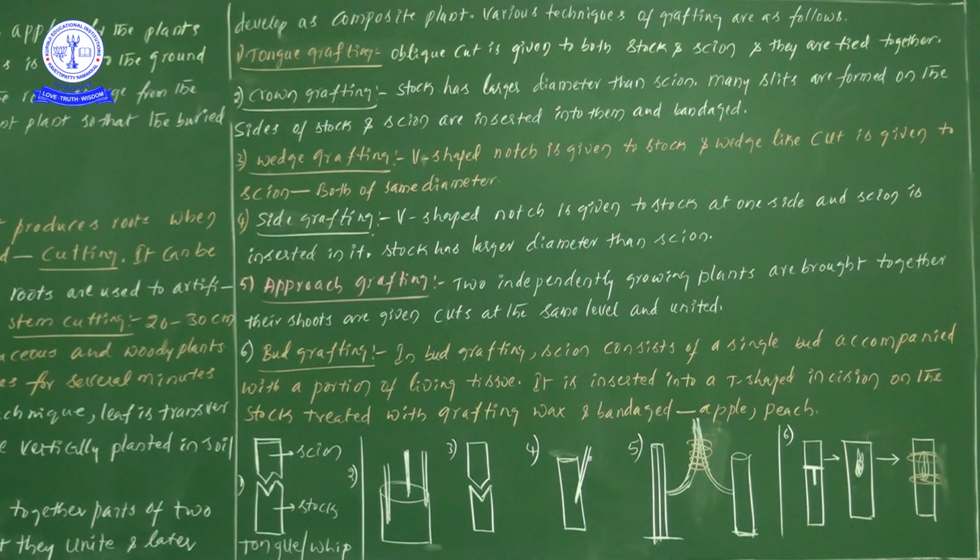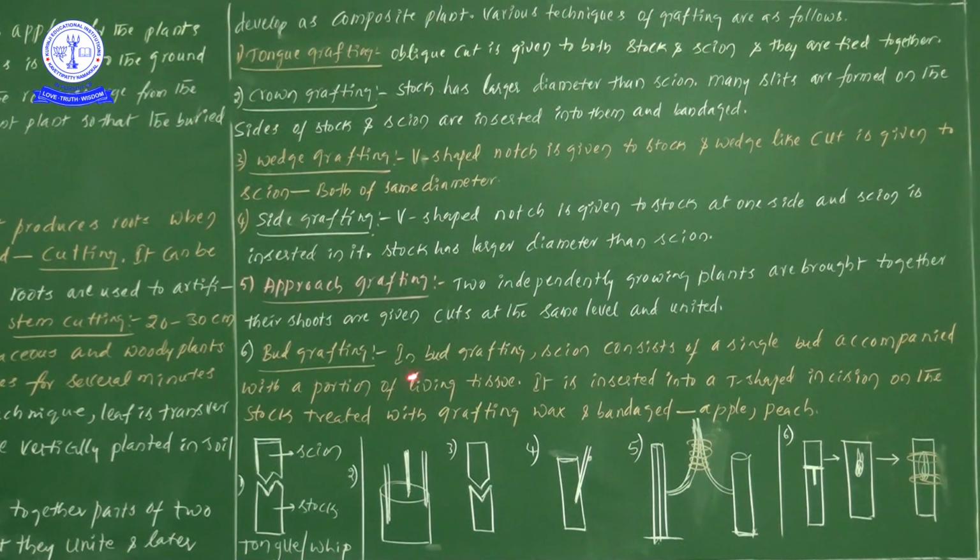That is the information I have written: two independently growing plants are brought together, their shoots are given cuts at the same level and united. If you cut, both will be fused together. That is approach grafting.